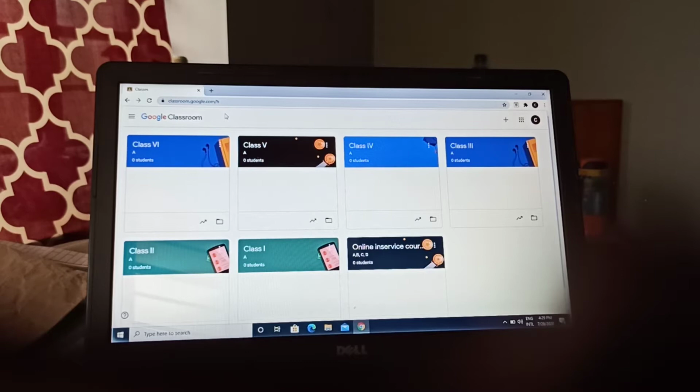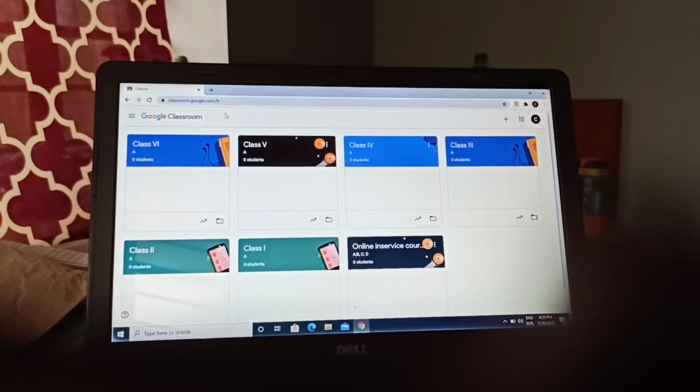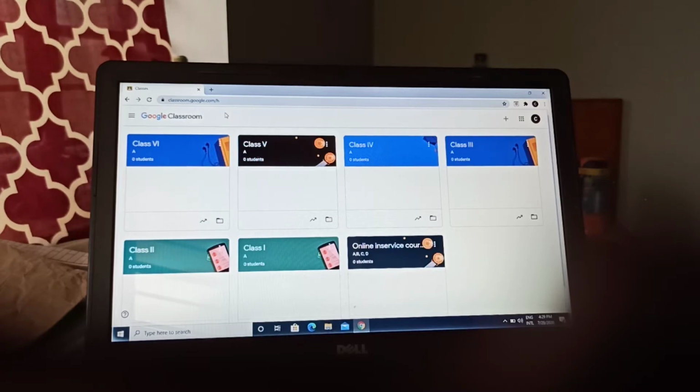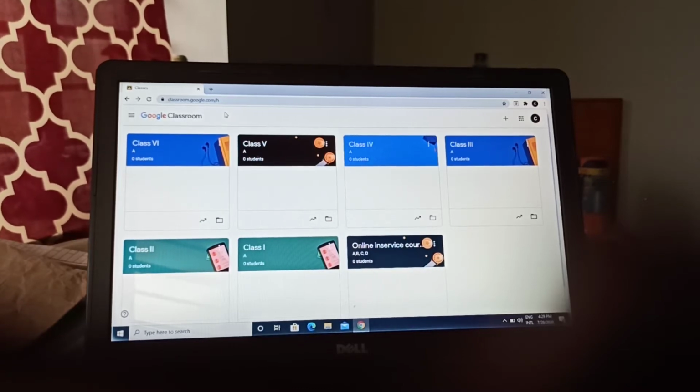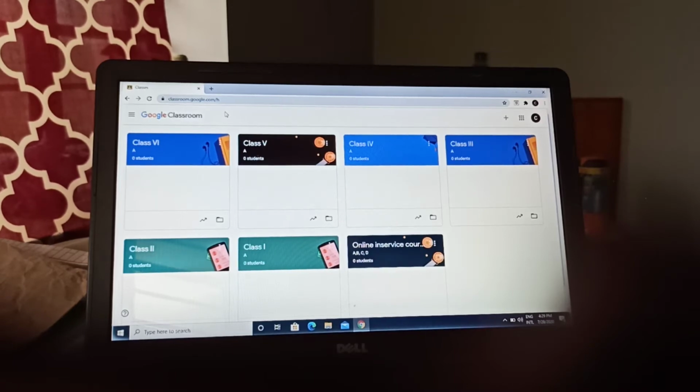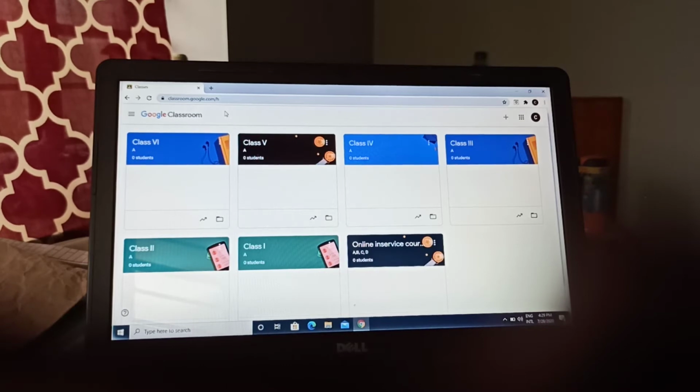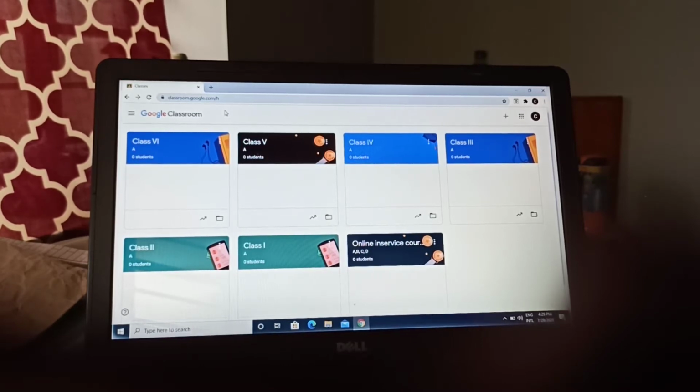Now, without wasting our time, I want to discuss how to create a class and add students. This is the very initial and first step, because without students a class is nothing, we all know. Let me tell you how to create a class and add students.